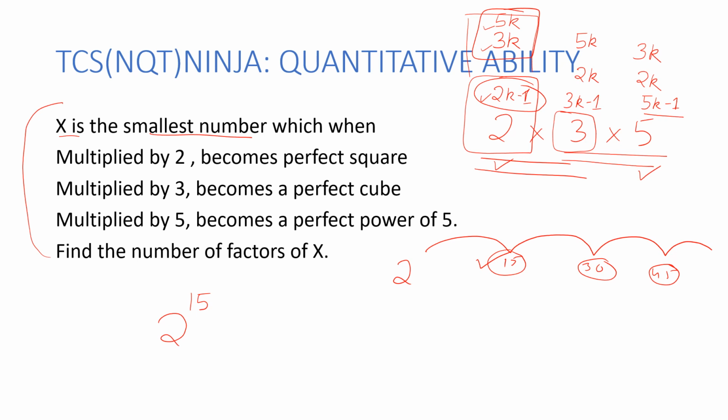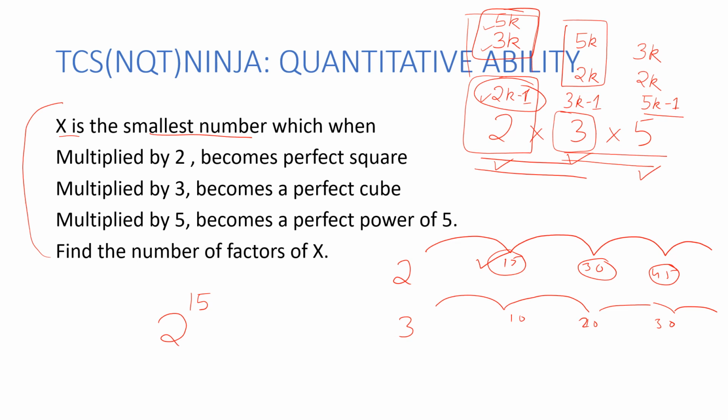Similarly, I would start looking for 3. Now, if I look at these two, 5k and 2k, what do I realize for 3? 3 was moving in powers of 10, because 10 is going to be the LCM of 5 and 2. So it has to be moving like 10, 20, 30 and so on.